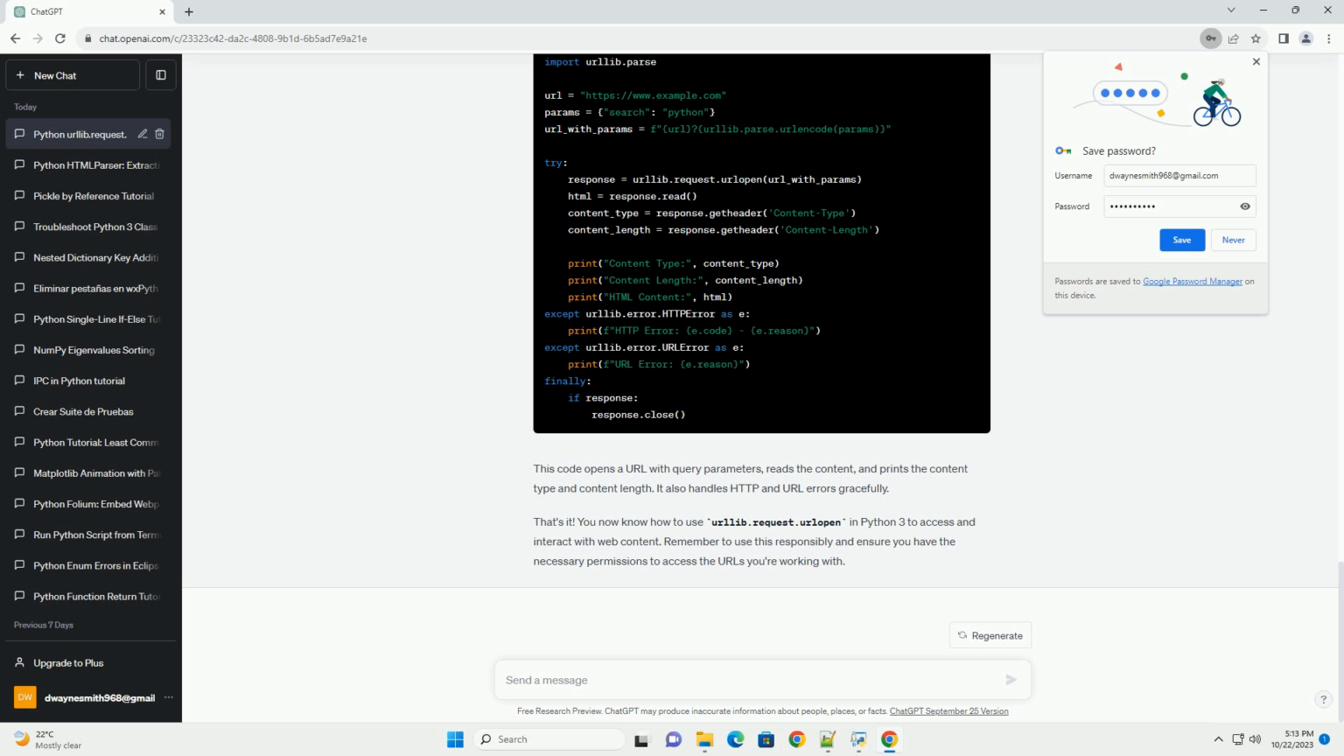That's it. You now know how to use urllib.request.urlopen in Python 3 to access and interact with web content. Remember to use this responsibly and ensure you have the necessary permissions to access the URLs you're working with.